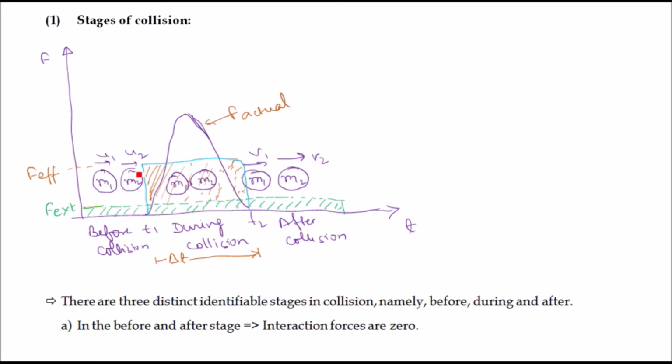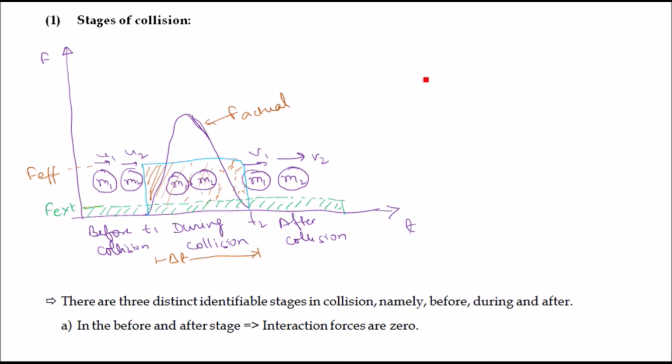Now before collision, these two bodies are not in contact, so they are not exerting any force on each other. During collision, when these two bodies exert force on each other, the force-time graph changes. You can see that during a short duration of time delta t, the force increases and reaches a maximum value. Afterwards, the force decreases, and at time t2 these two bodies lose contact with each other, which is depicted as after collision.